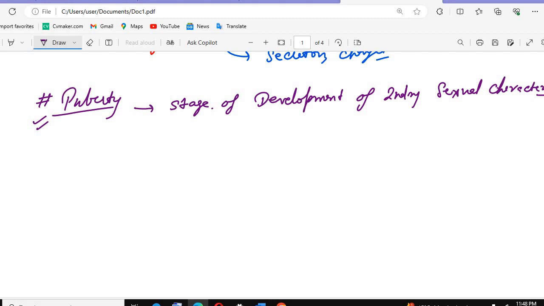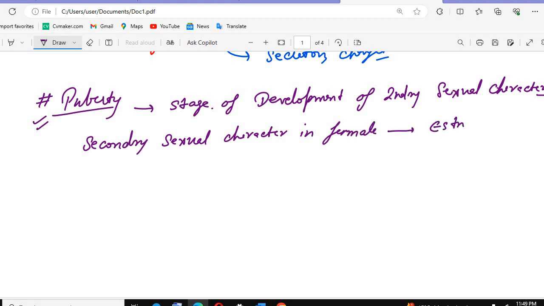When we talk about the secondary sexual characteristics, in males they are governed by testosterone, but in females they are governed by estrogens. Okay, that you should remember.